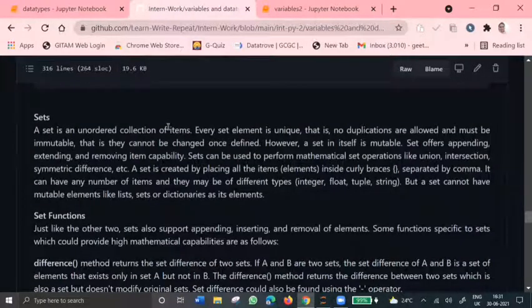Set is an unordered collection of unique items. Like in lists and tuples, duplication is allowed, but in sets, duplicate items are removed. So only unique items are present here. And sets are defined using curly braces and separated by commas.